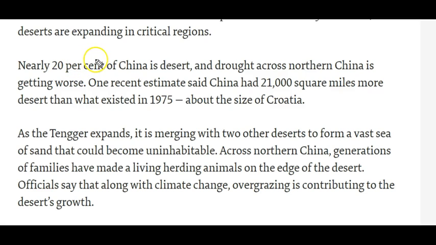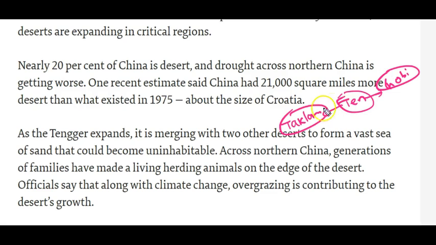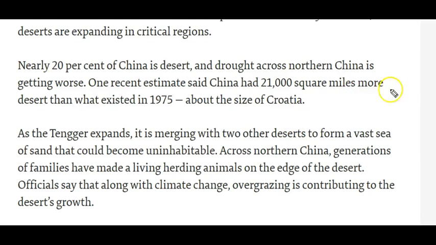At present, nearly 20% of China is desert. Because of the expansion of Tengar Desert, it has started merging with the two other deserts which are located close to it. On the western side, it is Takla Makan Desert. On the eastern and northeastern side, it is Gobi Desert. If all three merge in future, it may form a vast sea of sand that may become uninhabitable.